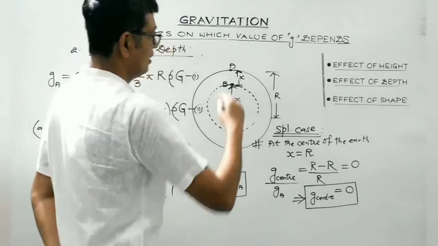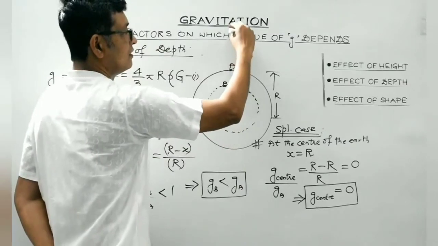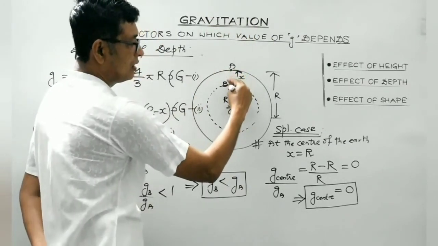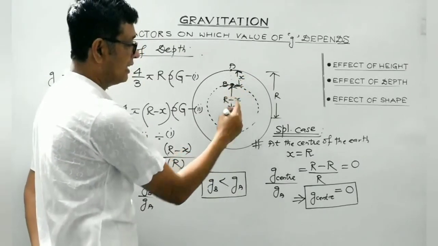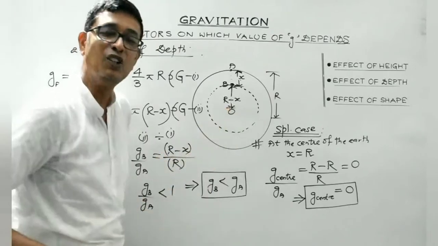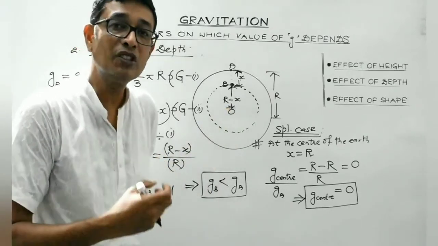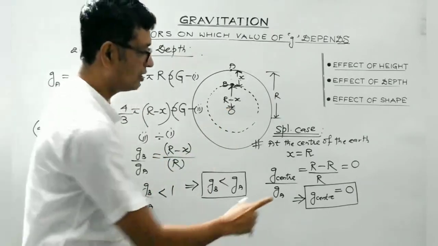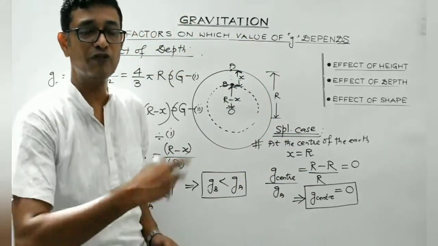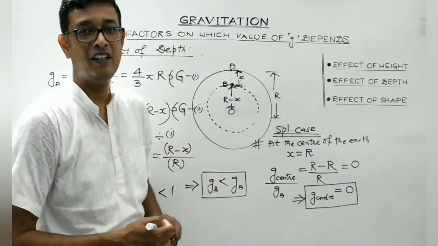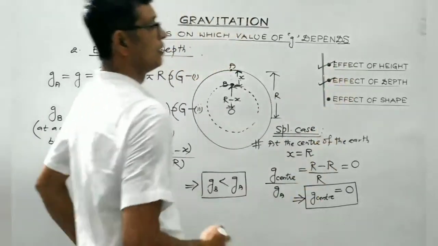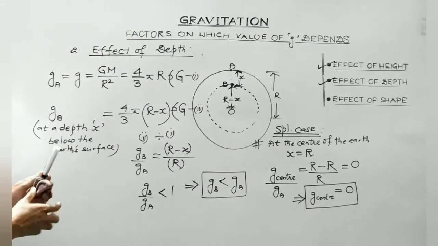So students, with the increase in the height, the value of small g decreases. With the increase in the depth, the value of small g again decreases, and eventually and ultimately at the center of the Earth, the value of acceleration due to gravity becomes 0. So this is a very, very important result which we will be making use of in the later section, right? So we have discussed these two topics, effect of height as well as effect of depth.